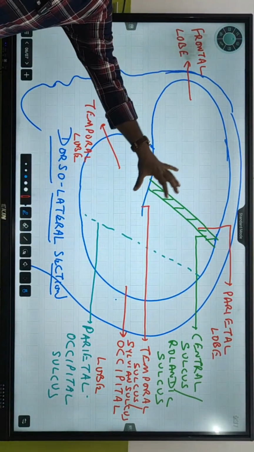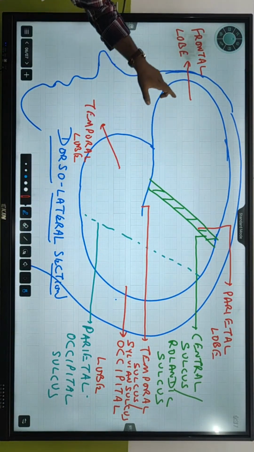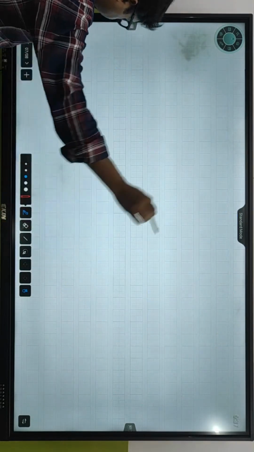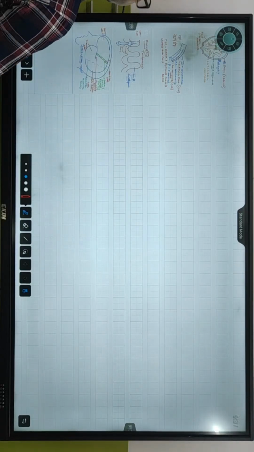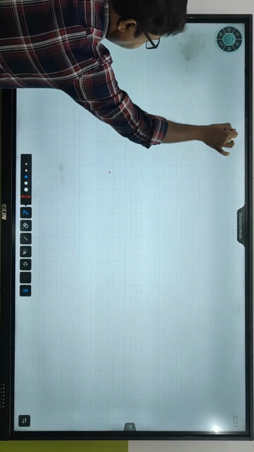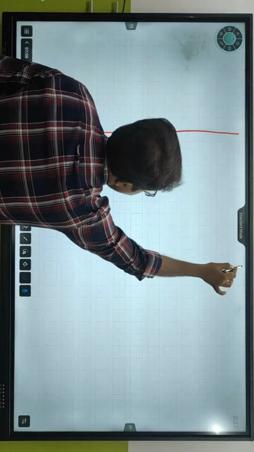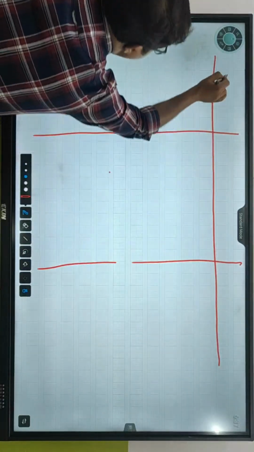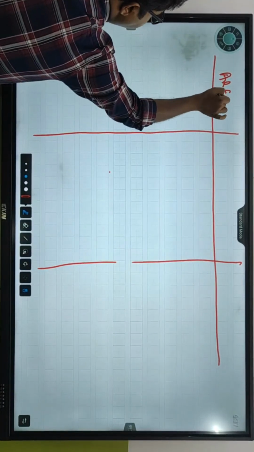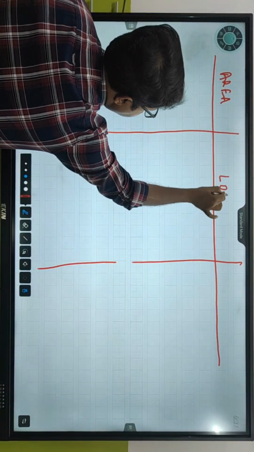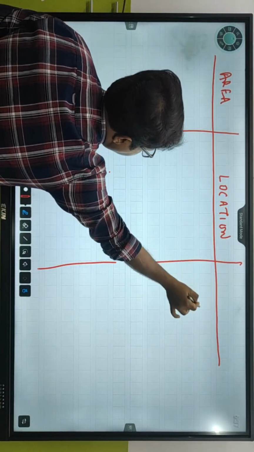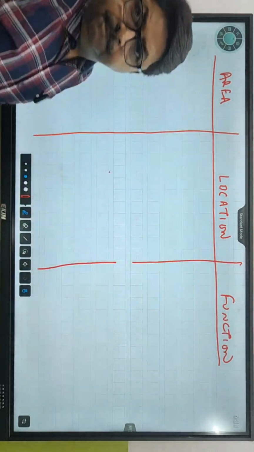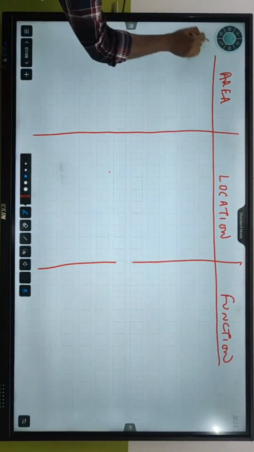Now ये लोब के बारे में बात किया गया है. Now let us talk about the frontal lobe. देखो इधर. Okay, let us classify this. This is the area of the cerebrum, this is location, कहाँ पे रहता है, and the function of it. Vishal, is this clear?